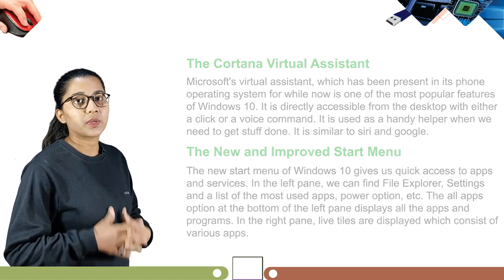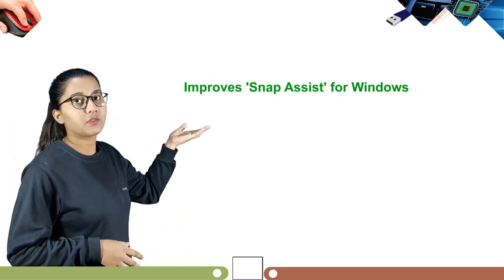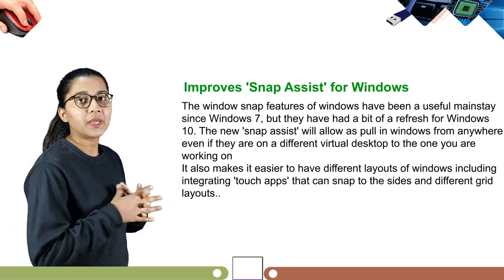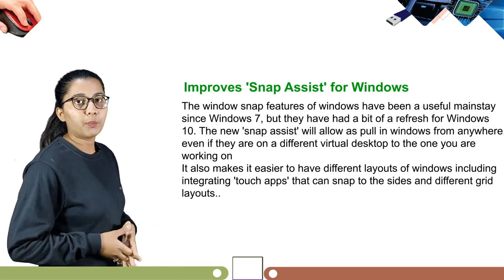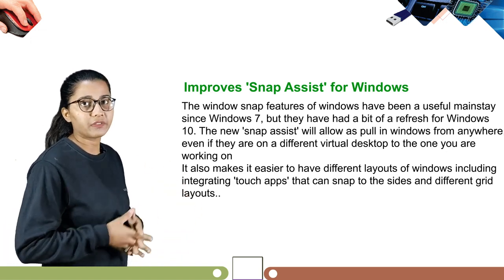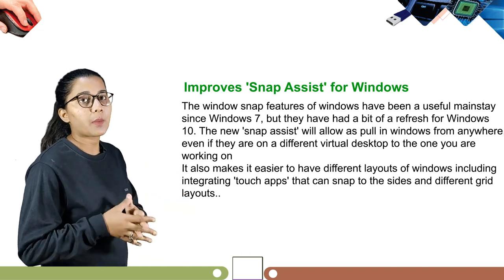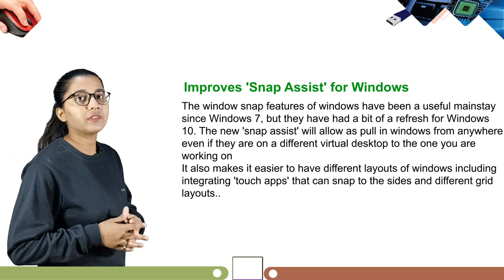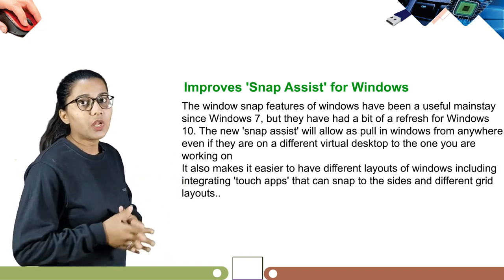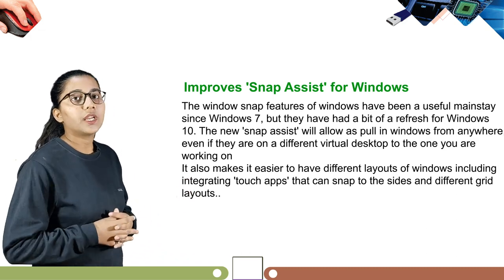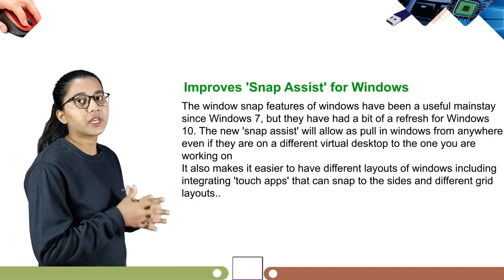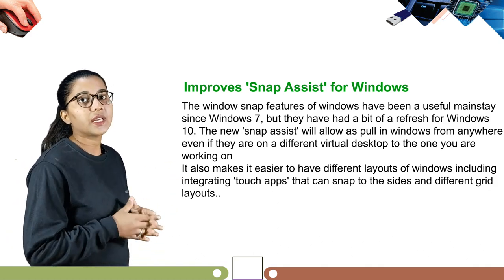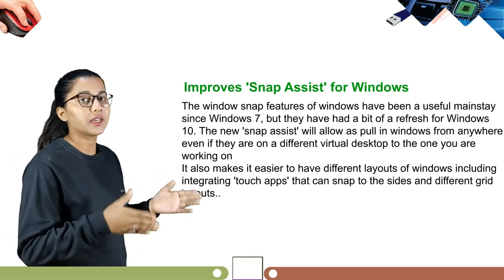So students, our next topic is improved Snap Assist for Windows. The Windows Snap feature of Windows has been a useful mainstay since Windows 7, but they have had a bit of refresh for Windows 10. The new Snap Assist will allow us pull in windows from anywhere, even if they are on a different virtual desktop to the one you are working on. It also makes it easier to have different layouts of windows, including integrating touch apps that can snap to the side and different grid layouts.